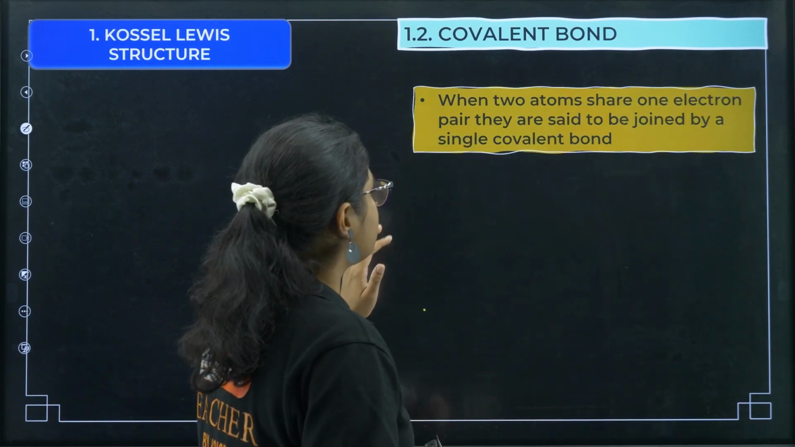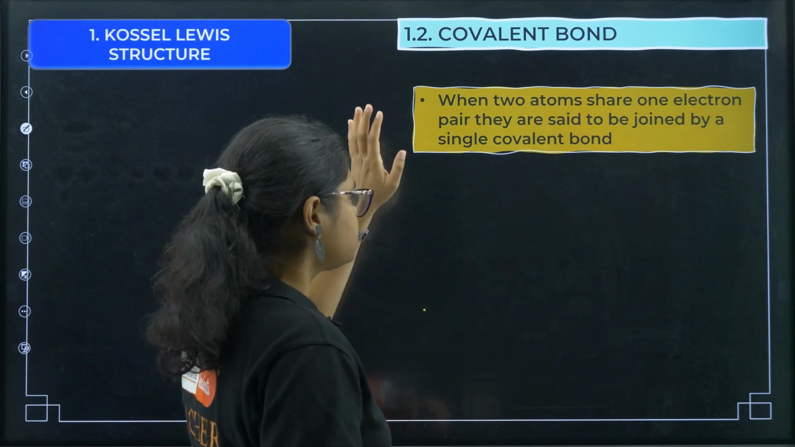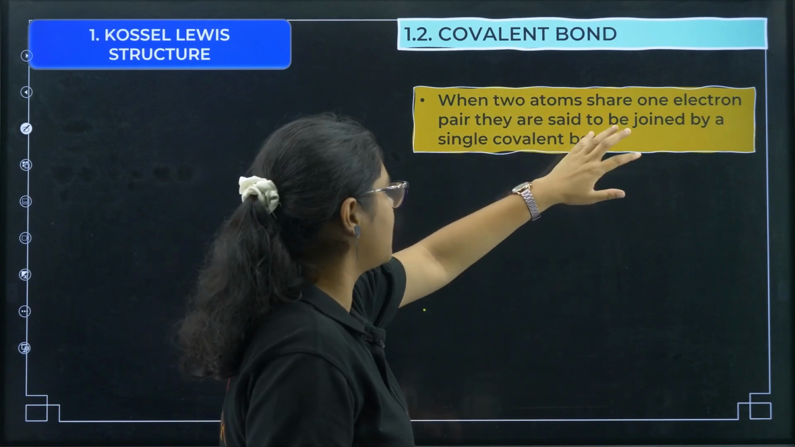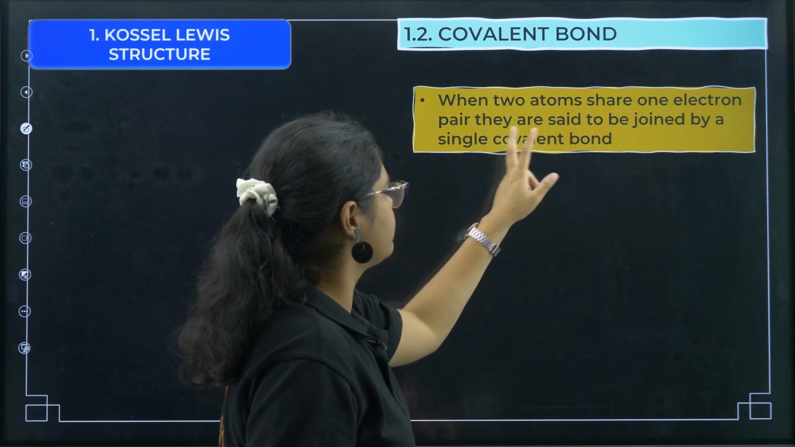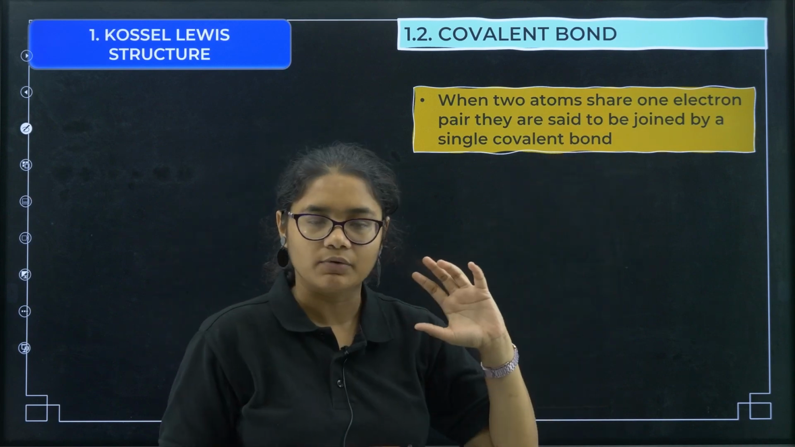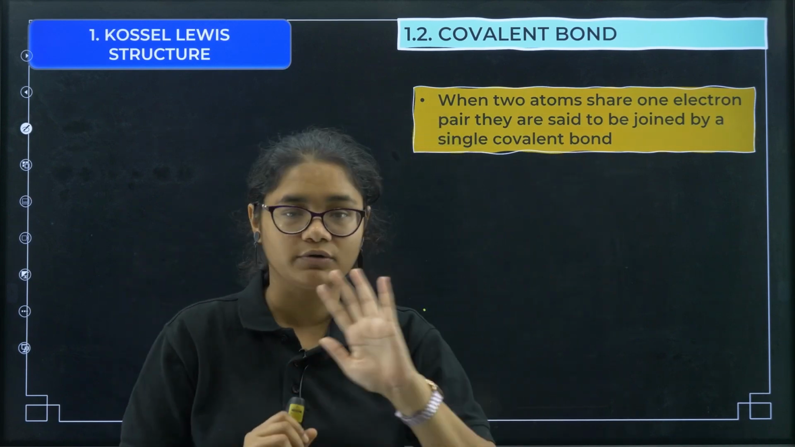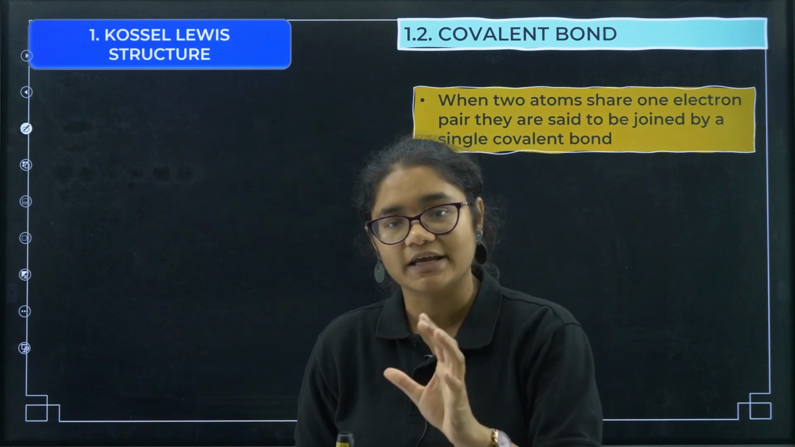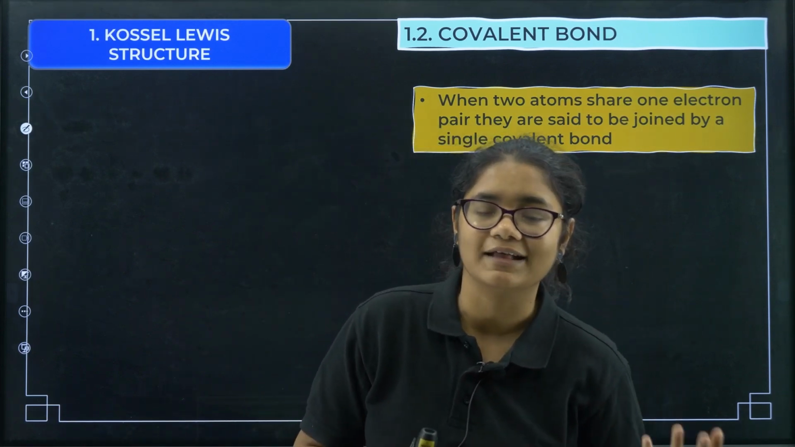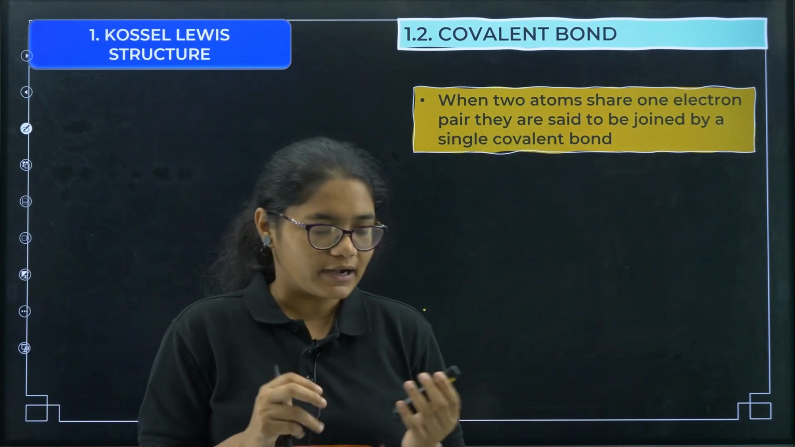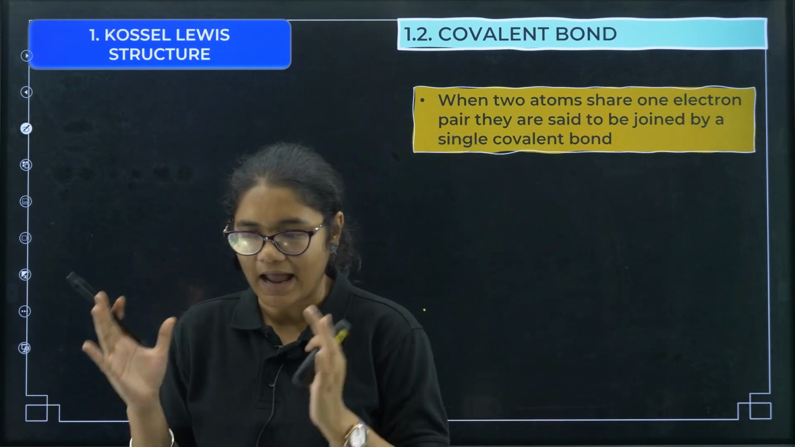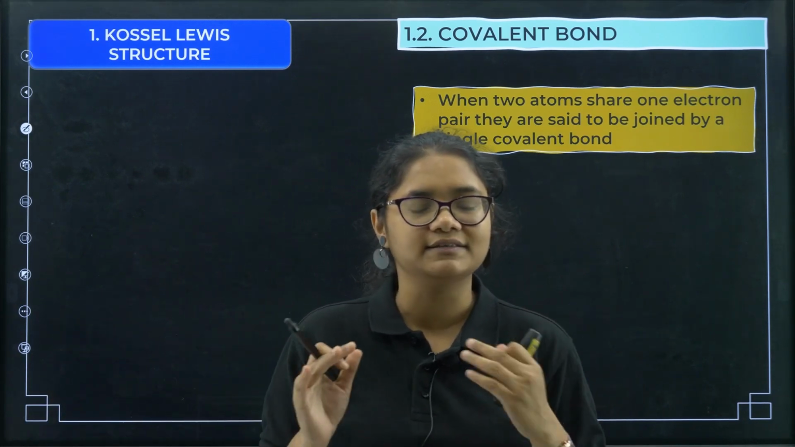Now coming to what is a covalent bond. When 2 atoms share one electron pair, they are said to join by a single covalent bond. If there are 2 atoms and there is sharing of electrons between them, there is no transfer of electrons, there is just sharing of electrons, then we call it a covalent bond. Now let us understand this ionic bond and covalent bond with a very simple example.